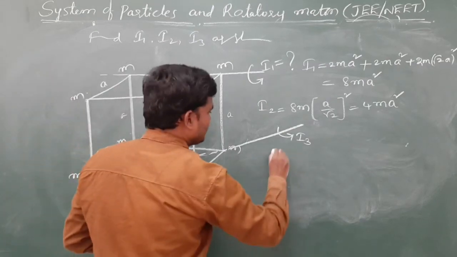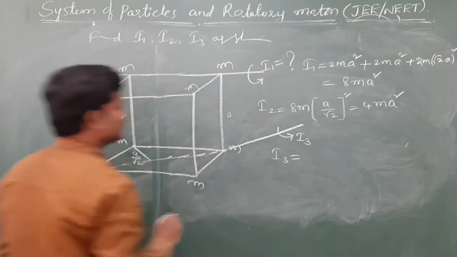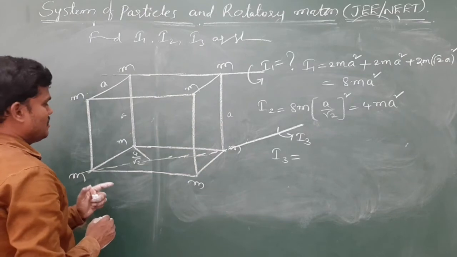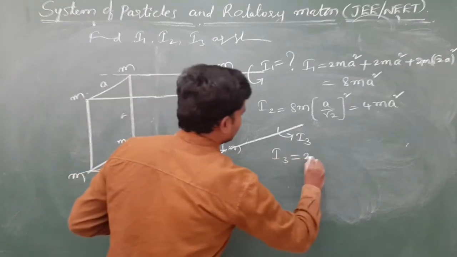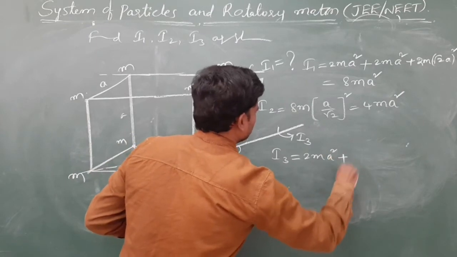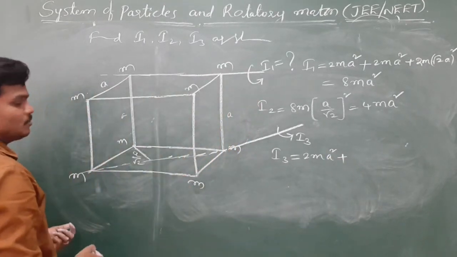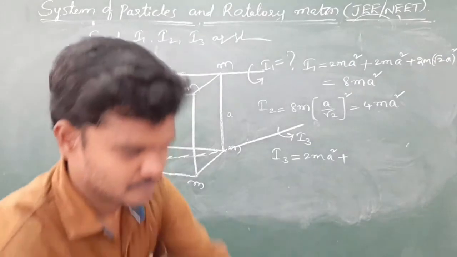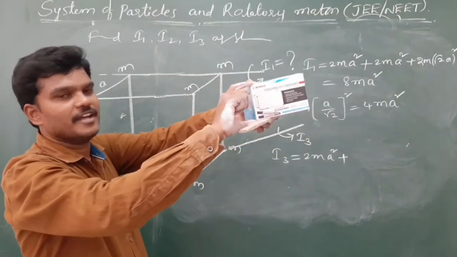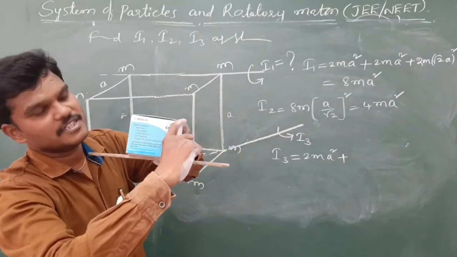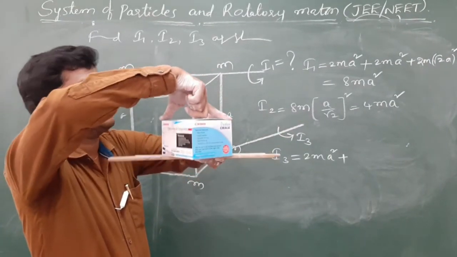So I3 which is equals to 2 particles. For this axis, 2 particles are at a distance of A. 2 particles. What are the 2 particles? This one is a distance of A. This one is a distance of A. 2 completed. Above 2 completed.